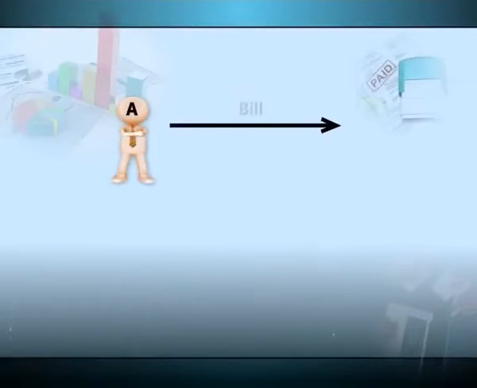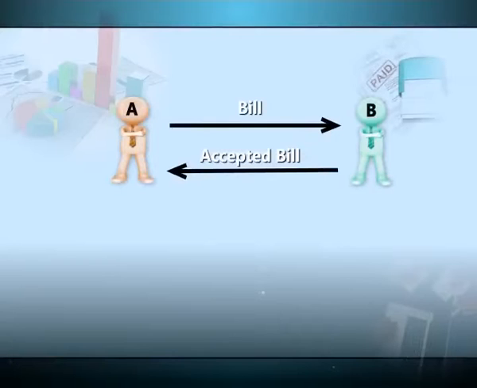B says, you are absolutely right, but I don't have the money with me right now. What I can do is, you draw a bill upon me, I am going to sign it, I am going to accept it with the condition that I'll pay you the money after a month. A says, okay, that's fine, but I am in need of the money today itself.